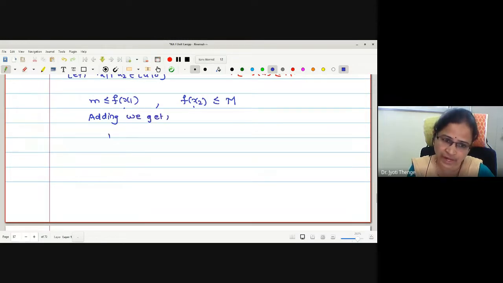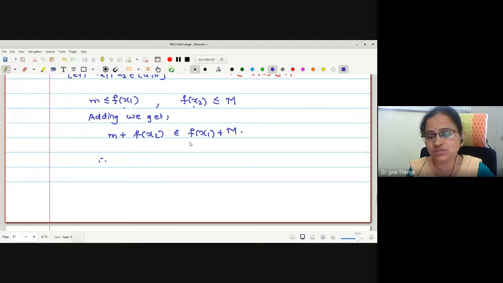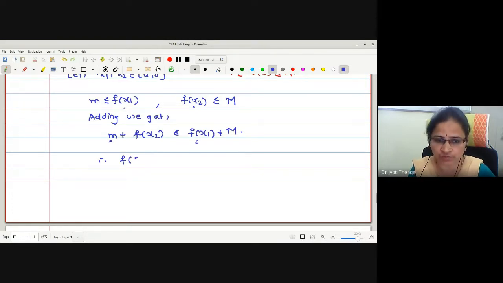What will we get on adding? m plus f(x2) is less than or equal to f(x1) plus capital M. Is that okay? Now let us try to construct the term capital M minus small m. For this, let me shift this small m to the right and f(x1) to the left. Therefore, this is f(x2) minus f(x1) is less than or equal to capital M minus small m.